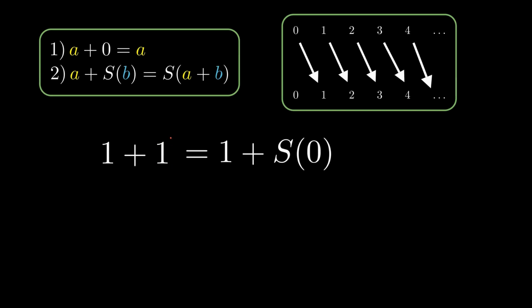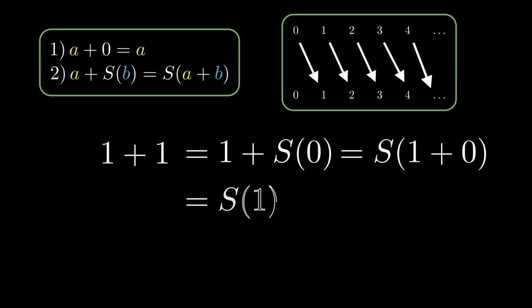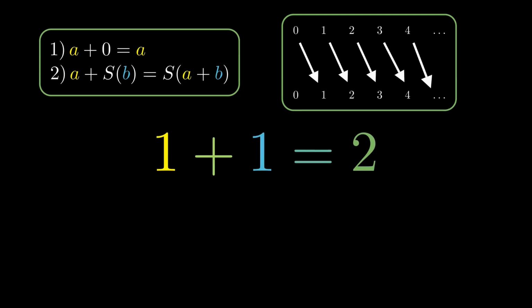Using Rule 2, 1 plus 1 is the successor of 1 plus 0. And by Rule 1, 1 plus 0 equals 1, so 1 plus 1 is the successor of 1, which we call 2. This gives us a formal proof that 1 plus 1 equals 2 in this particular system.